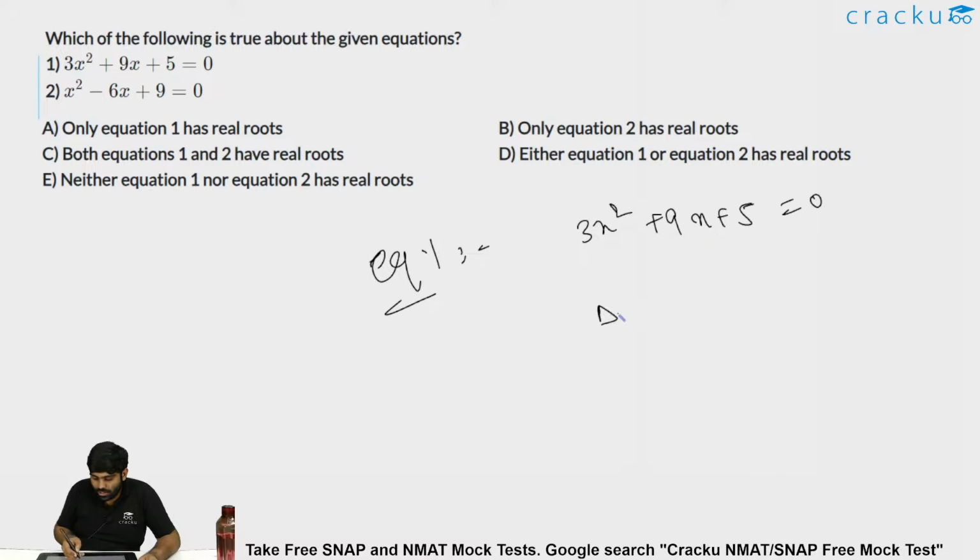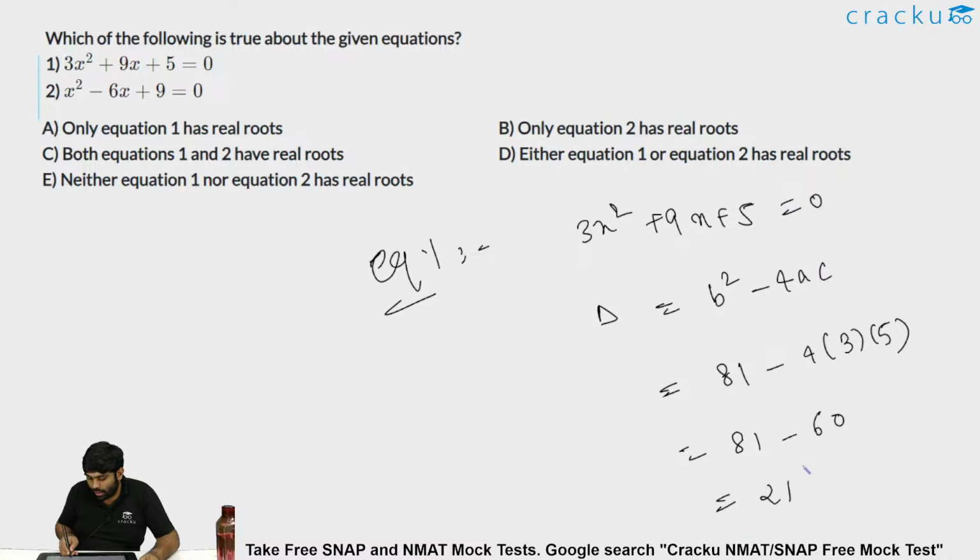Let me find the discriminant of this, which is b square minus 4ac. When I solve for that, I'll be getting 9 square, 81, minus 4 into 3 into 5, which is 81 minus 4 threes are 12 into 5, which is 60, which is 21. So discriminant is greater than 0. For this, discriminant is strictly greater than 0, so this means it is having real roots.